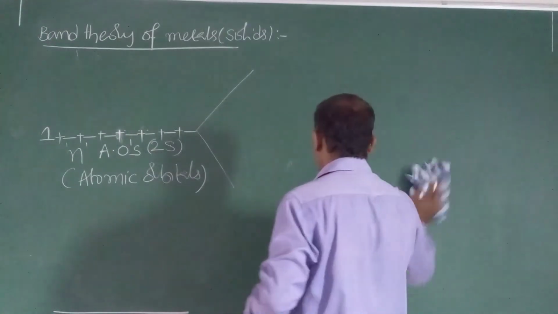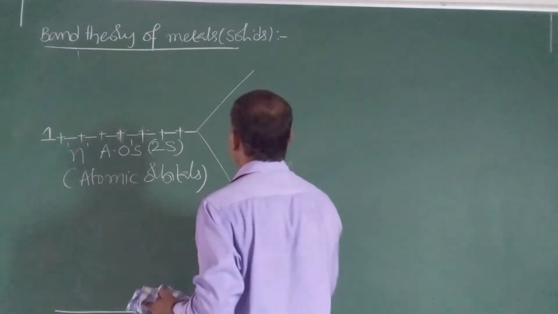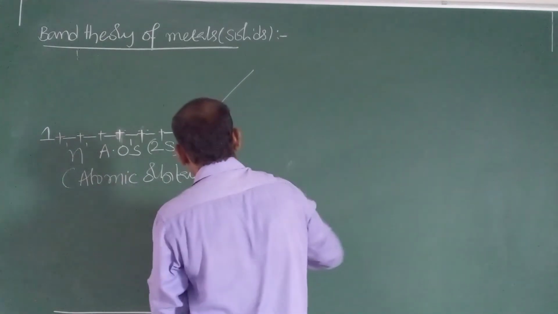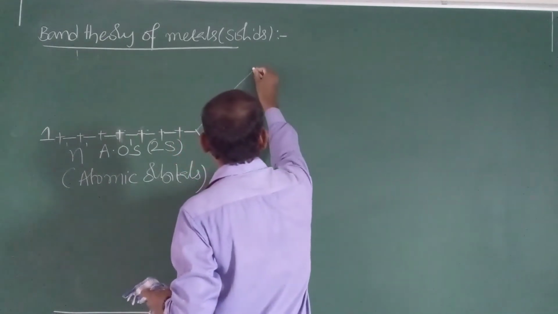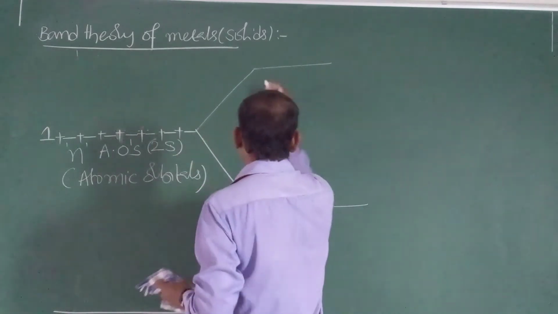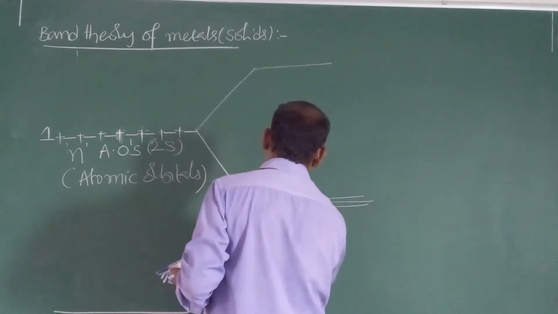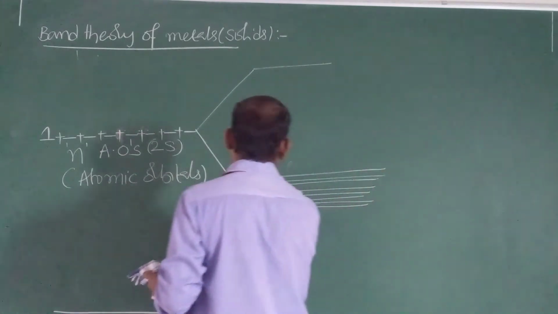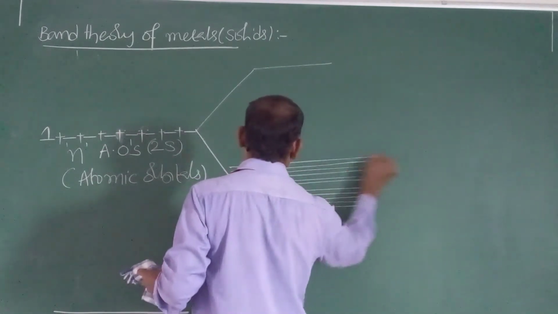Here n number of atomic orbitals are combined with each other. Therefore, n number of molecular orbitals are formed. However many atomic orbitals are combined, the same number of molecular orbitals are formed.